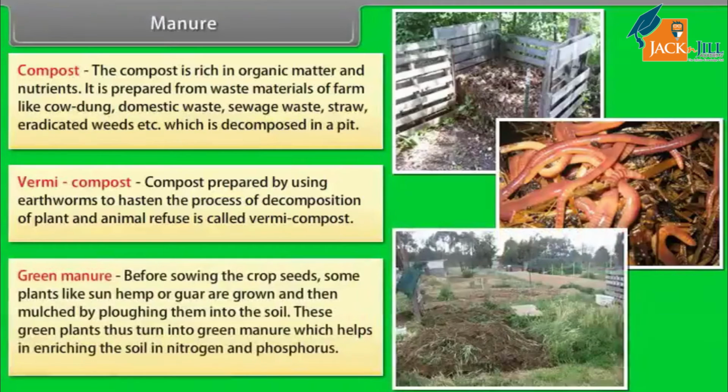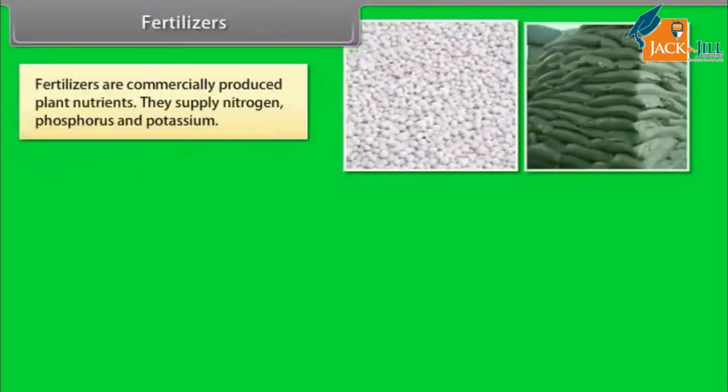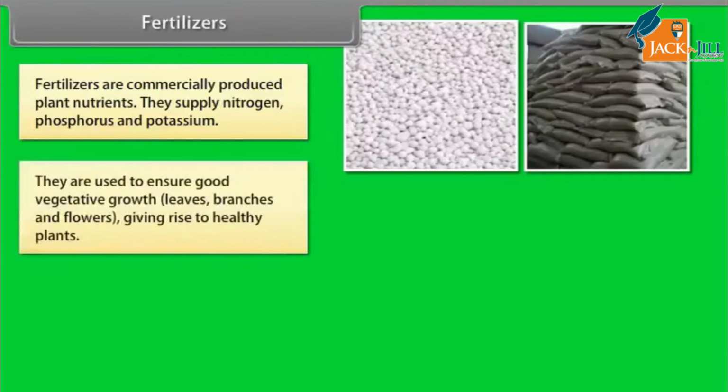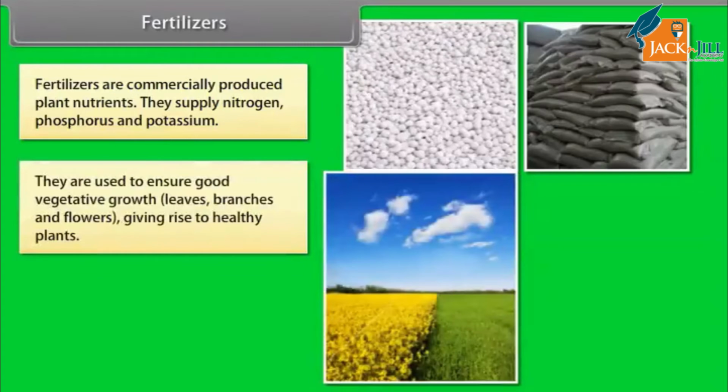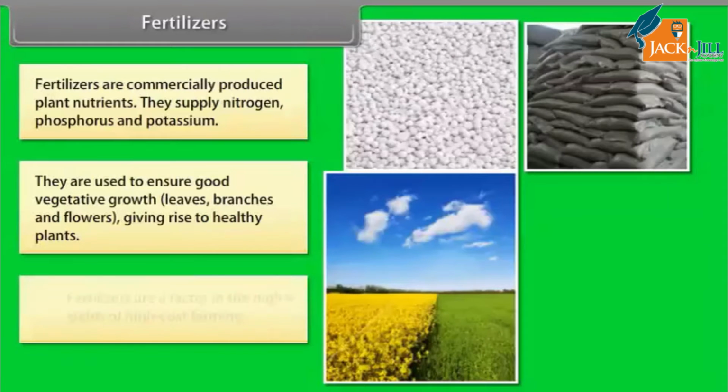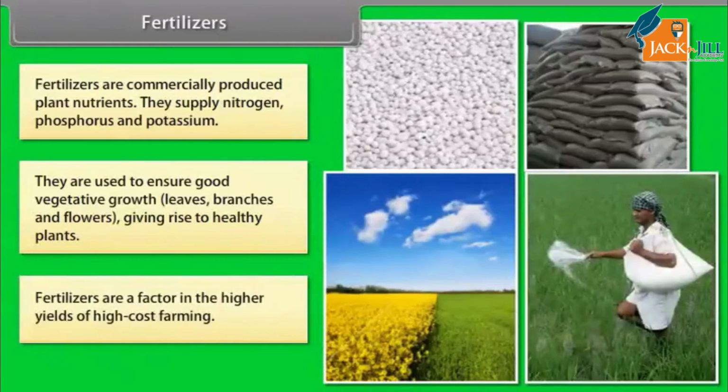Green manure. Before sowing the crop seeds, some plants like sunhemp or guar are grown and then mulched by plowing them into the soil. These green plants thus turn into green manure, which help in enriching the soil in nitrogen and phosphorus. Fertilizers. Fertilizers are commercially produced plant nutrients. They supply nitrogen, phosphorus, and potassium. They are used to ensure good vegetative growth, leaves, branches, and flowers, giving rise to healthy plants. Fertilizers are a factor in the higher yields of high-cost farming.